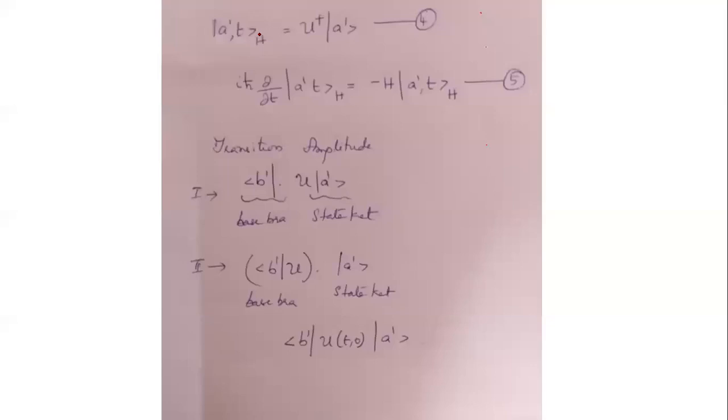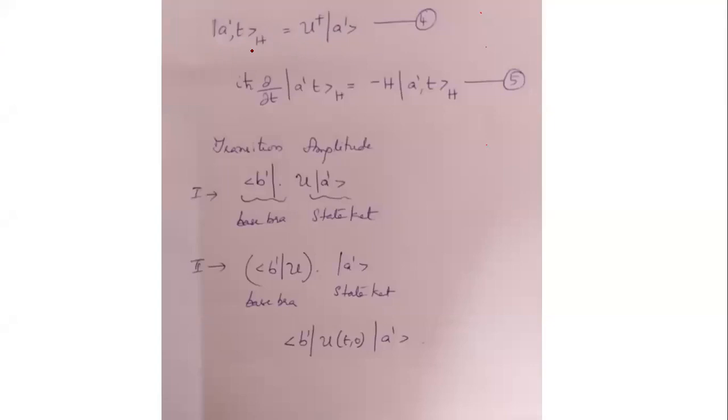Thus, in Heisenberg's picture, we understood that the base ket changes. So how does the base ket change? A prime was the base ket at time t0. It changes as U dagger ket A prime, and it becomes like this in Heisenberg's picture. So we can conclude two things: the base kets remain the same in Schrodinger's picture, and the base kets change in Heisenberg's picture.